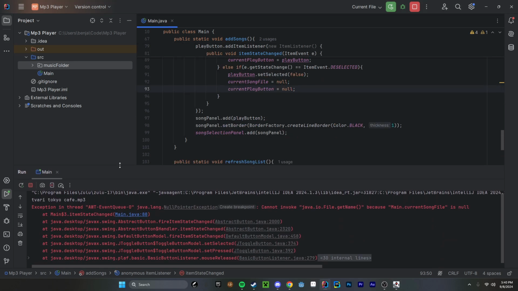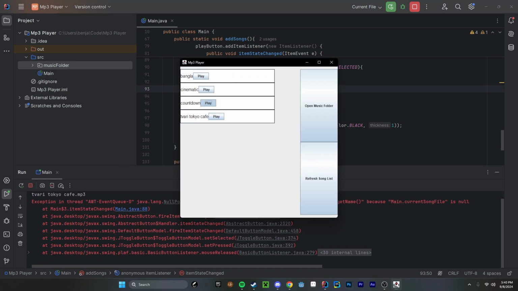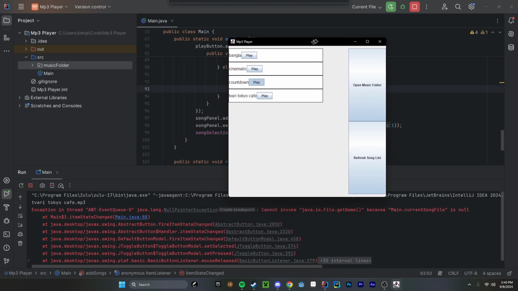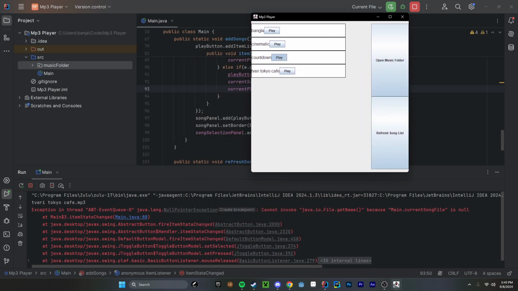Oh, we have an error. All right, let's see. So, current song file is null, in item state changed. Okay, let's see.